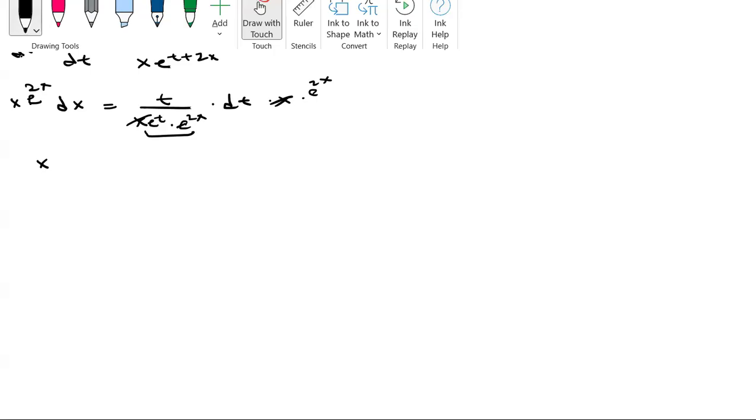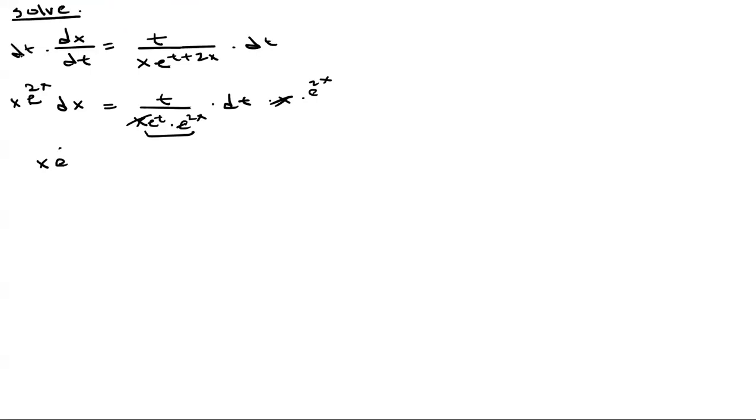So we have x e to the 2x dx, and then the e to the 2x here will also cancel. And then we'll have t over e to the t times dt. Okay, then the next part is we're going to integrate both sides.